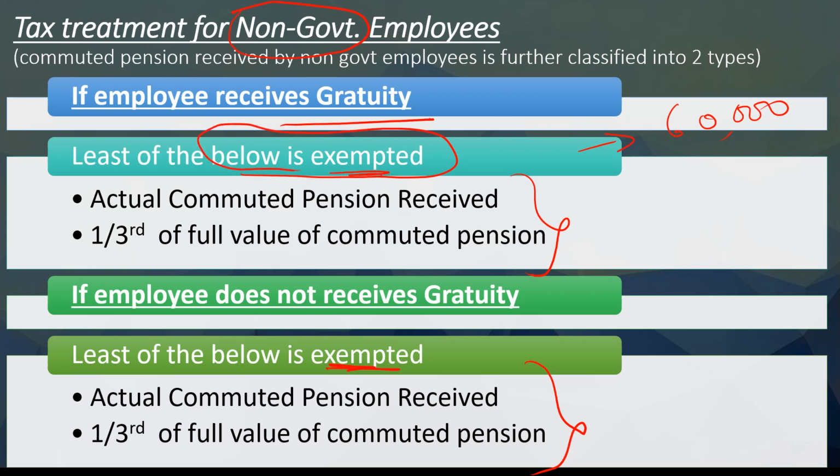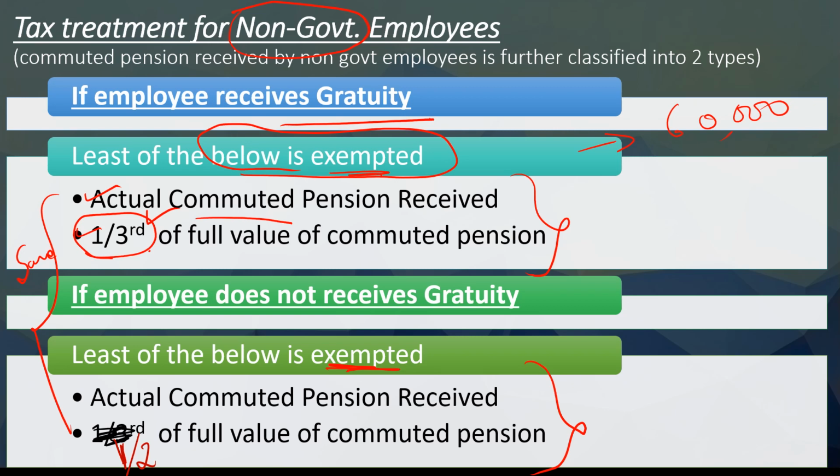Here also the same thing; two points are given. One is the actual amount received, meaning the actual commuted pension he receives. Then this formula is very important here. One third, same. When we compare these two, both are same except this point. See here, this one third should be half. I'll make some changes here. This is 1 by 2. While typing, I made a mistake. That is not one third, it is half, 1 by 2.